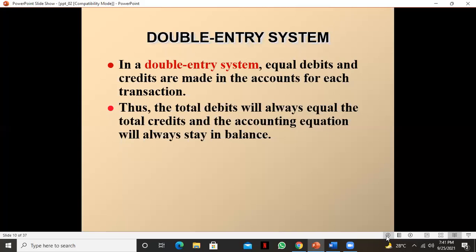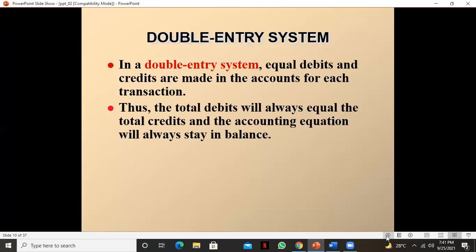So what is double entry system? In a double entry system, equal debit and credit are made in the accounts for each transaction. This is the double entry bookkeeping system. In accounting, everything follows the double entry bookkeeping system. According to it, in the transaction analysis you have already seen our transactions.